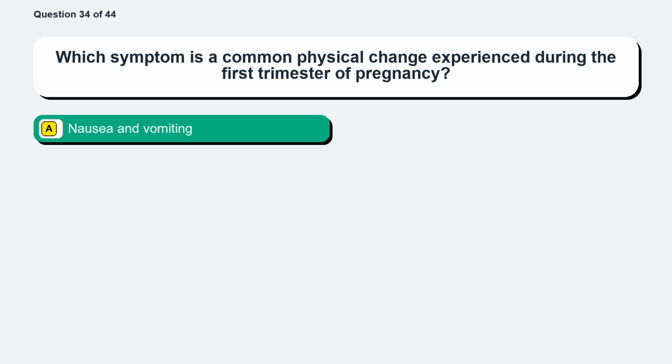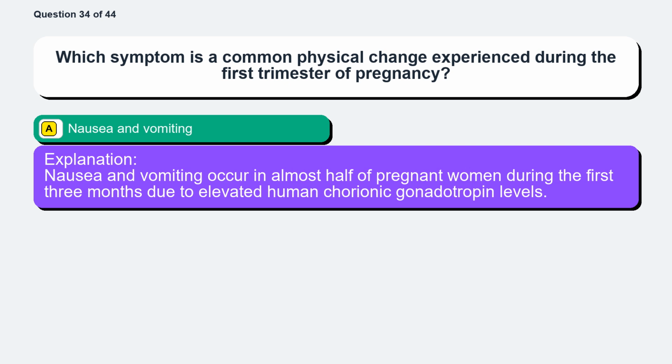The correct answer is option A, nausea and vomiting. Nausea and vomiting occur in almost half of pregnant women during the first 3 months due to elevated human chorionic gonadotropin levels.